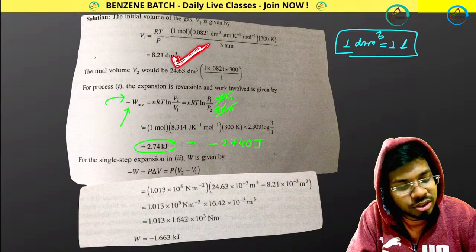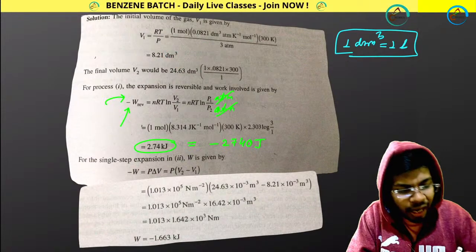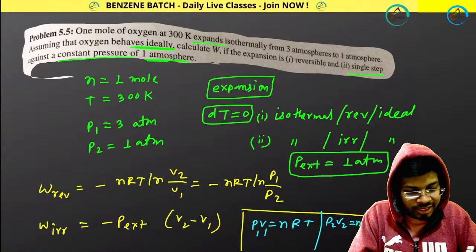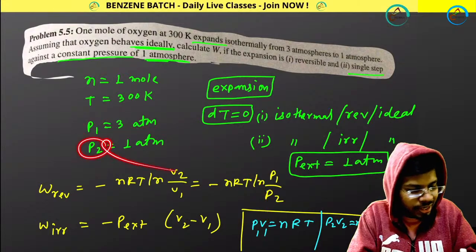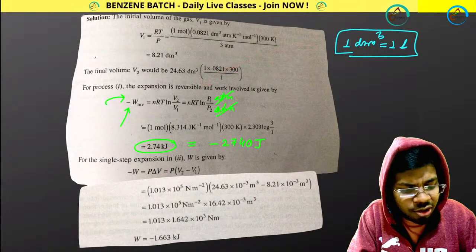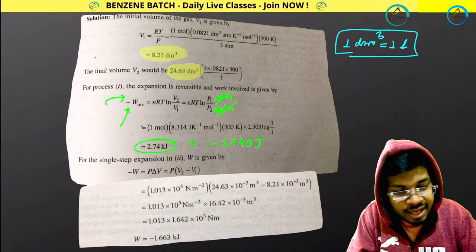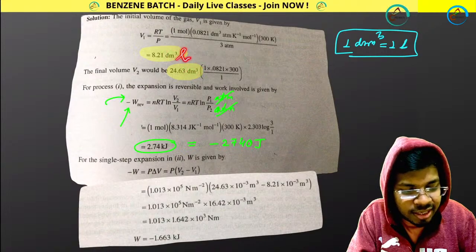Similarly, for P1 you can calculate V1, and for P2 you can calculate V2. So you get two values, and the unit is dm cube, or generally liter.